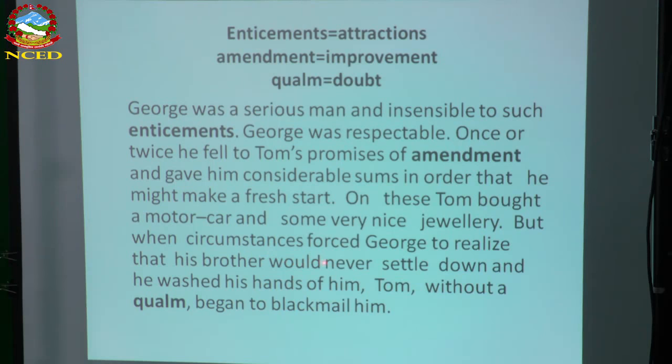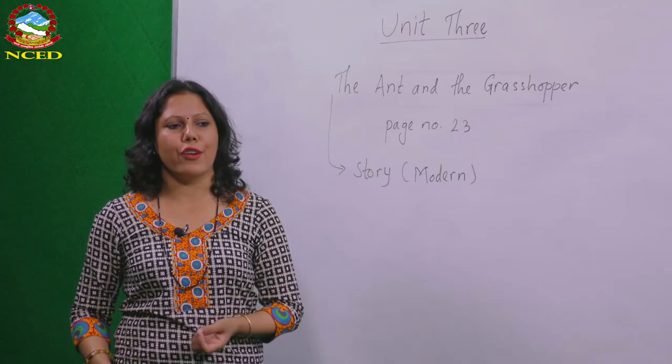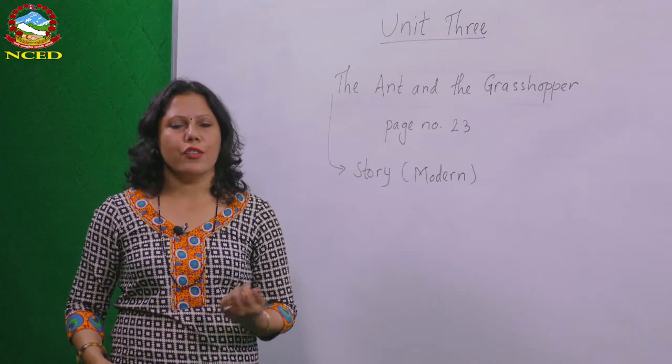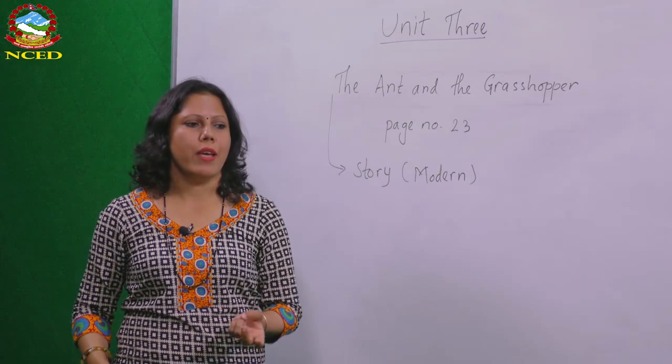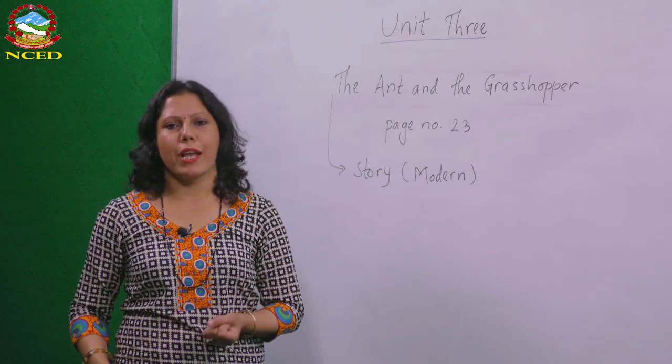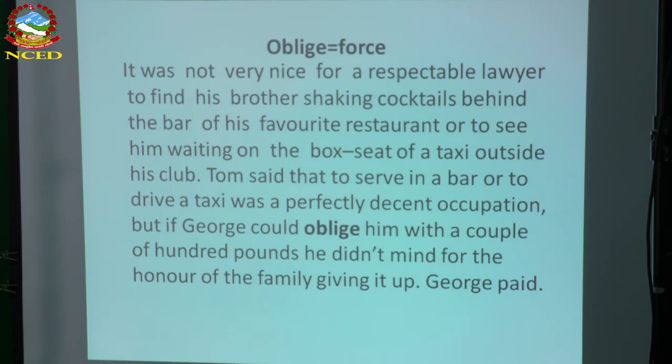But when circumstances forced Judge to realize that his brother would never settle down and he washed his hands of him, Tom, without a qualm, began to blackmail him. See here, when Judge realized that his brother would never settle down, he would not make a fresh start or start a new business, then Judge stopped giving him money. But very clever Tom, he again started to blackmail him. So let's see how he blackmails.